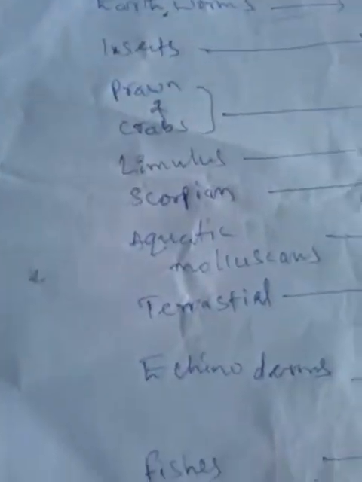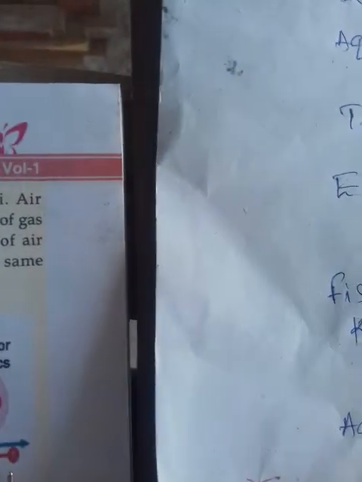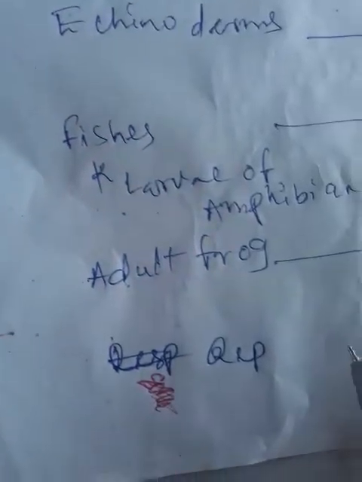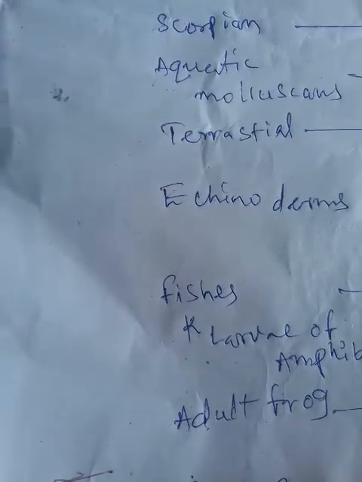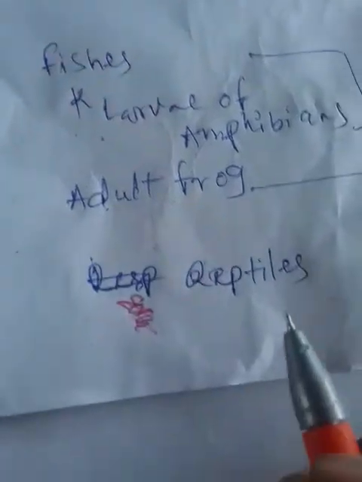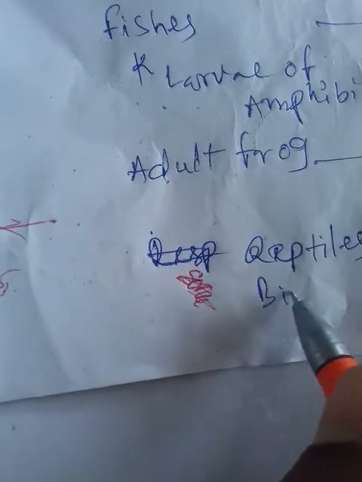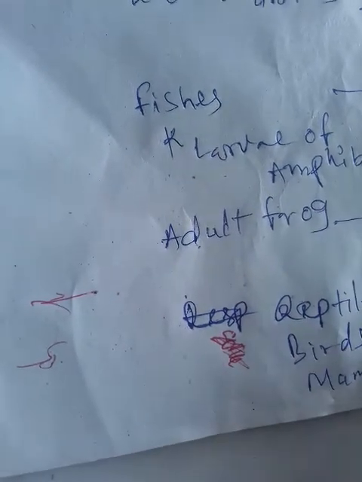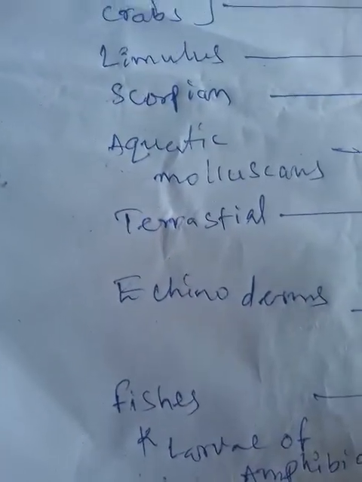The case of reptiles, birds and mammals: mostly these are the higher level vertebrates.